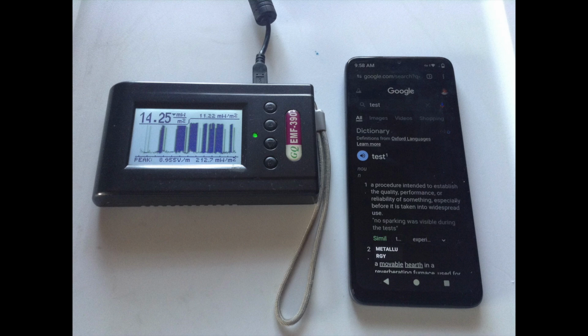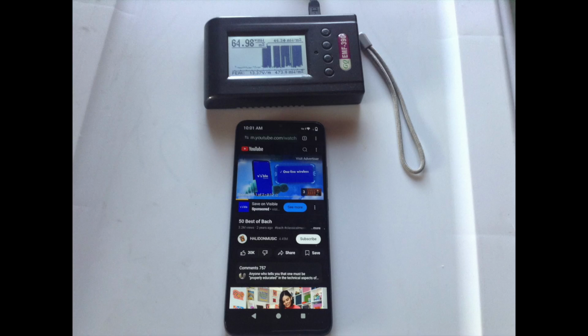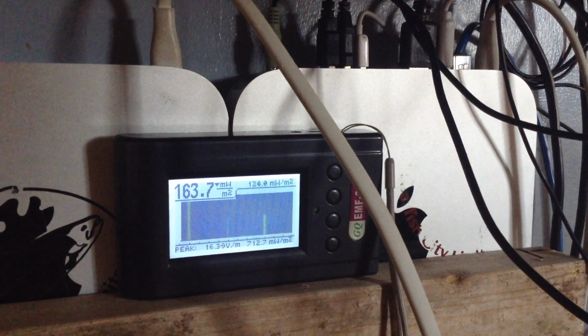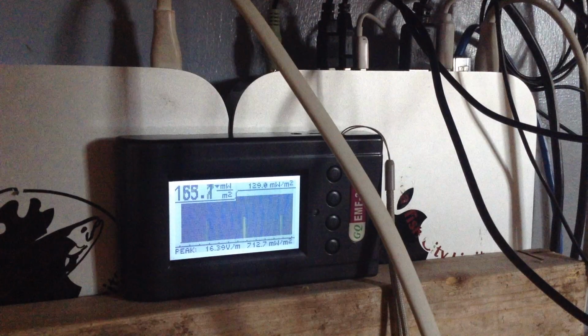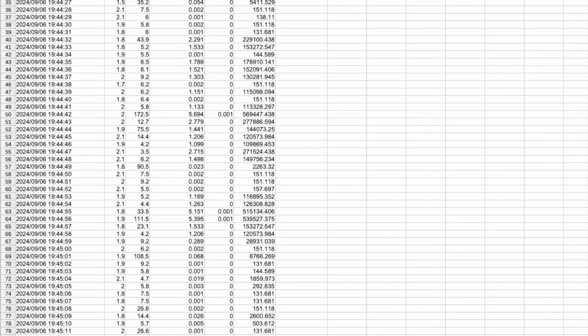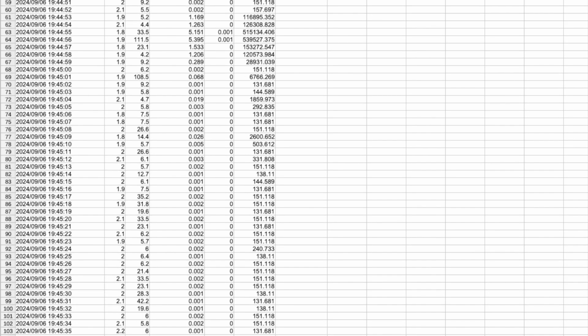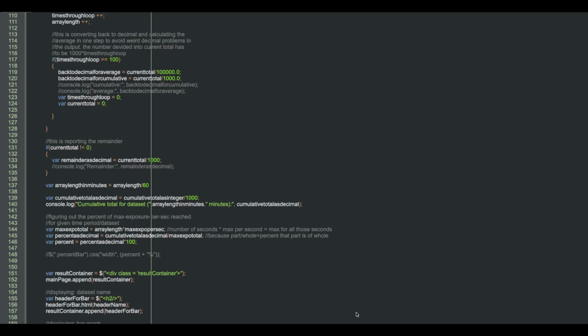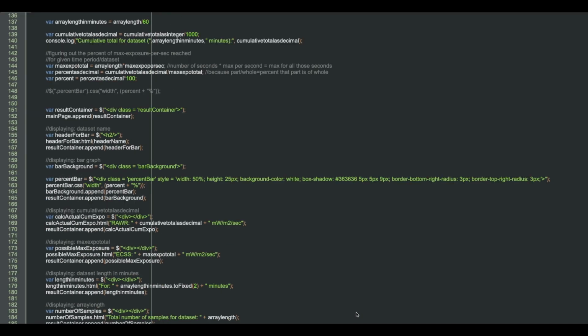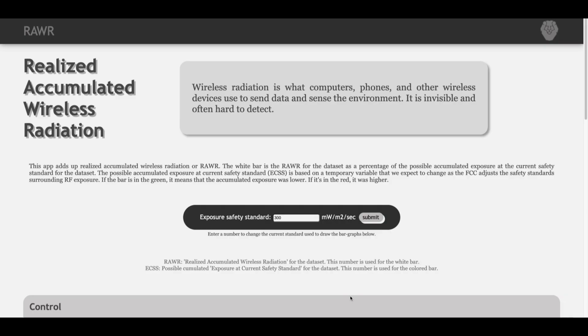We were surprised to find that the RF levels when streaming were relatively low compared to a phone call. This is because holding the device very close causes much greater exposure than holding the device far away. When I finished taking my measurements, we downloaded the data samples from the device. The app iterates through the data and adds up the realized accumulated wireless radiation, or RAWR.